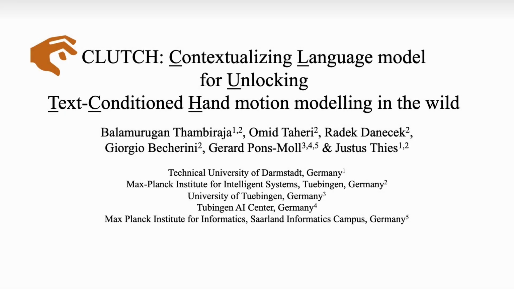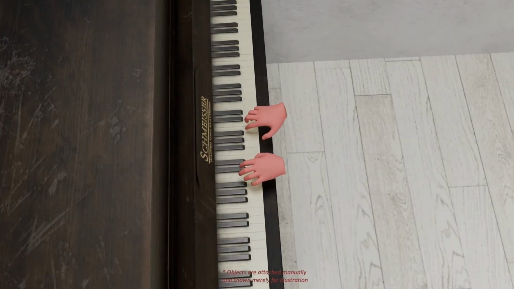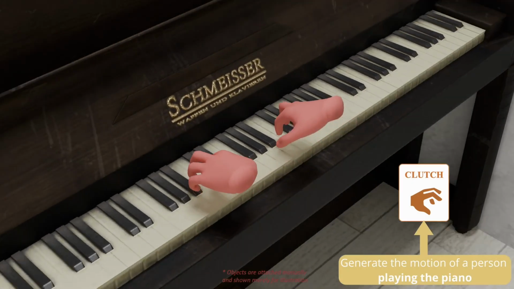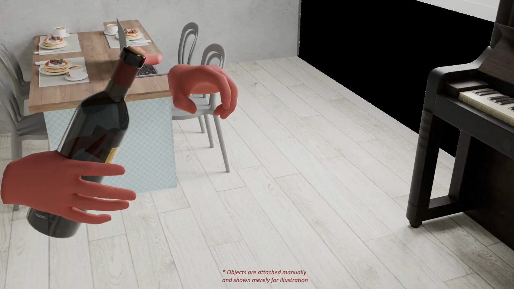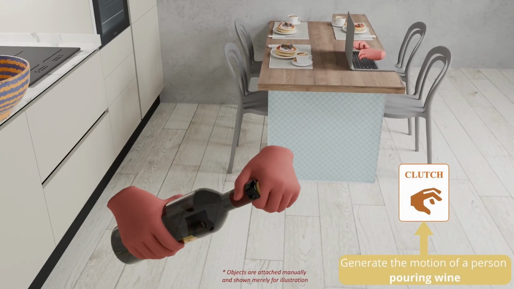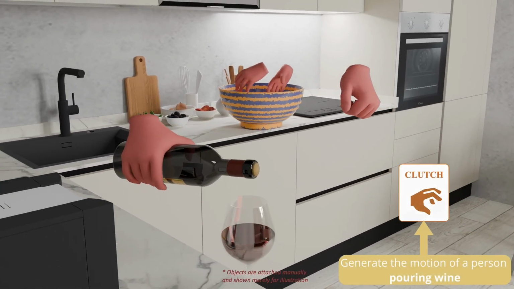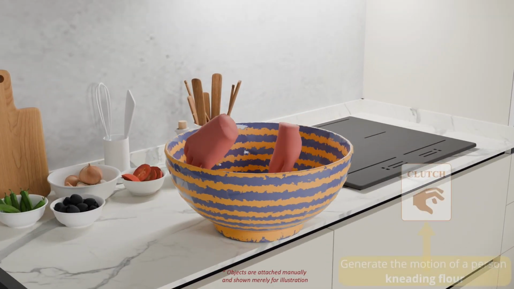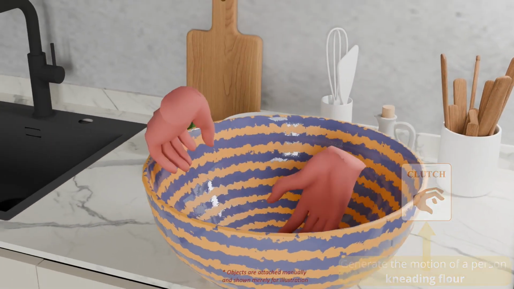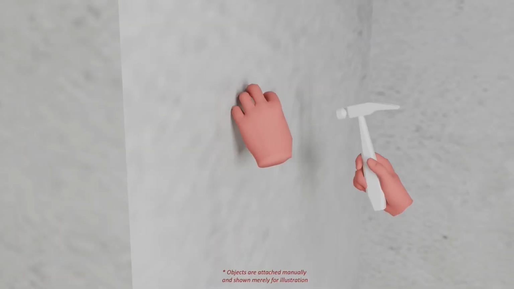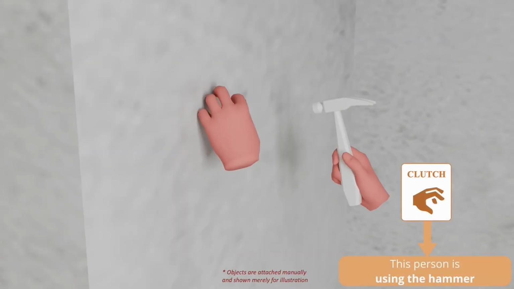We present Clutch, a model for generating and captioning 3D hand motions. Given a text description, it can generate a wide variety of 3D natural hand motions, like playing a piano, pouring wine, kneading flour or dough, or given a motion sequence, it produces a concise caption that matches the action and hand rolls.